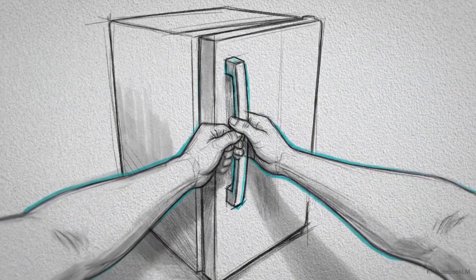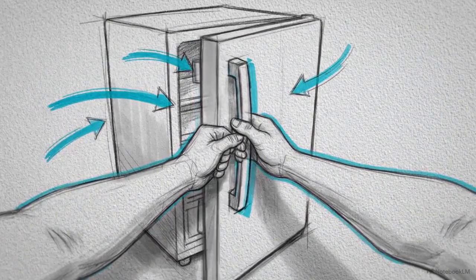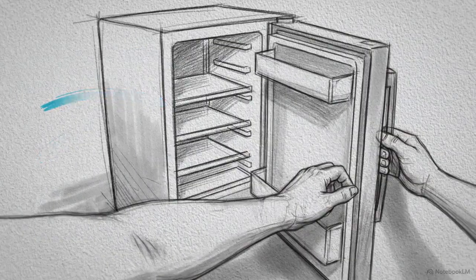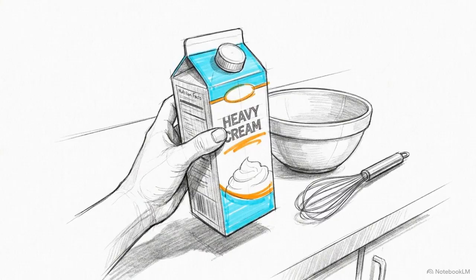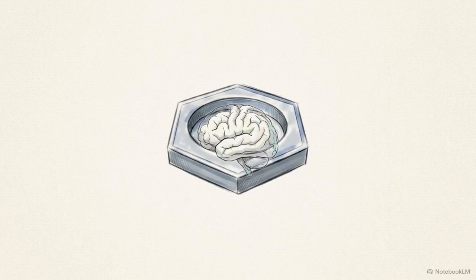Think about what exactly happens when you cook. You aren't simply following a pre-programmed list of physical motions. You think, I need milk for this recipe. You reach to the fridge, you realize you're out of milk, and you adjust your plan to use cream instead. It's a continuous, tight feedback loop.